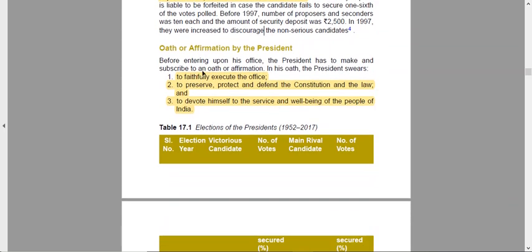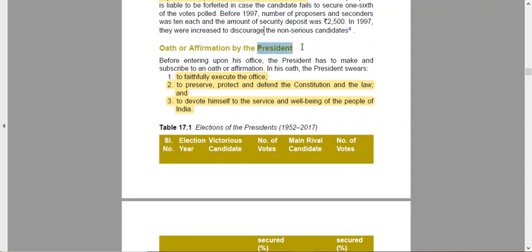What is the oath or affirmation by the president? Before entering upon his office, the president has to subscribe to an oath. Now this is very important. There is a huge difference between the oath of the president and the prime minister, VP, and others. So see very carefully what the president takes an oath about and what the prime minister takes an oath about.